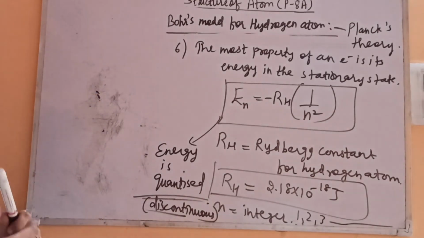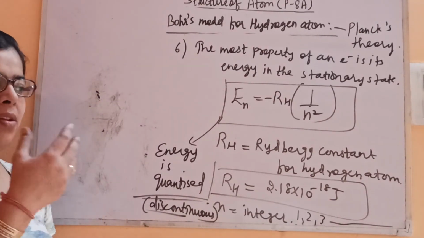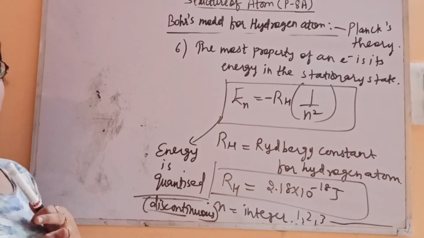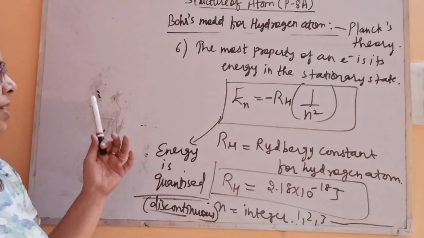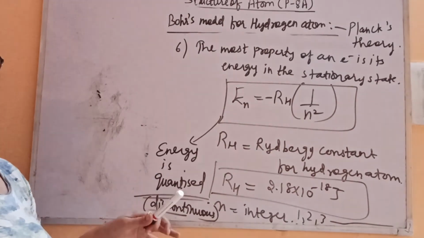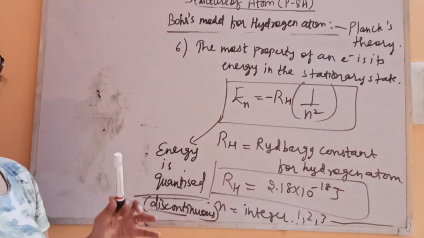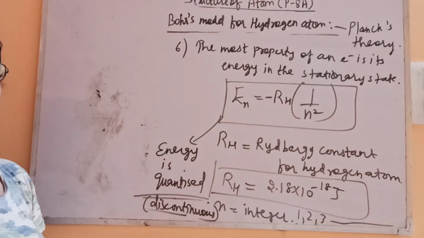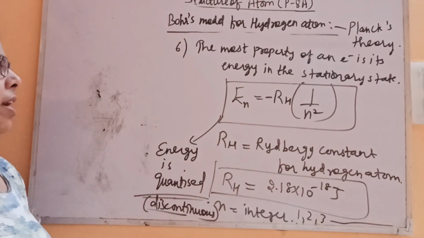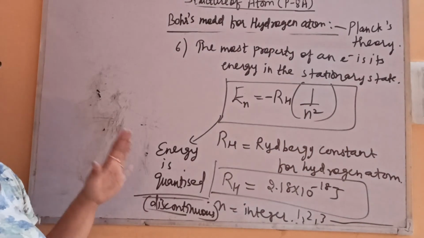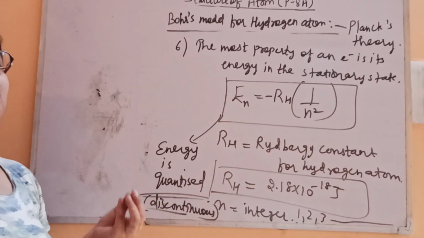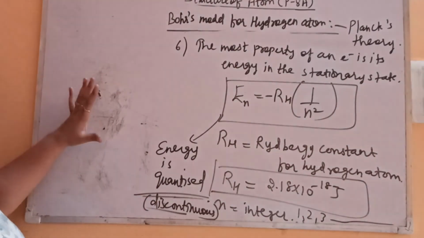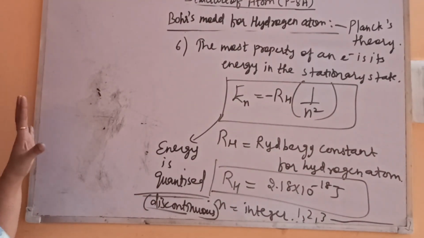That's why we can compare it with the staircase. When we are moving with the help of a staircase, moving ahead from one step to another, we are leaving the space in between. Similarly, the electron is also leaving the space in between and moving to the higher energy level. It will be leaving the space in between. It means quantization of the energy of the electron, like angular momentum is also quantized. So this is all about the Bohr model for the hydrogen atom.